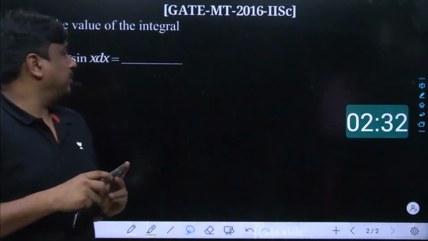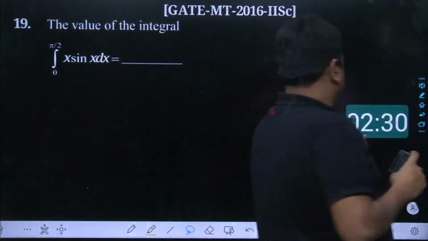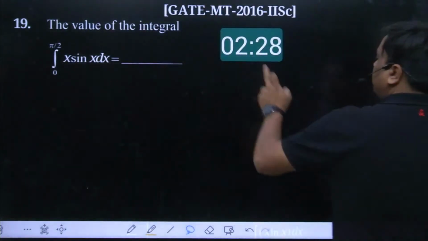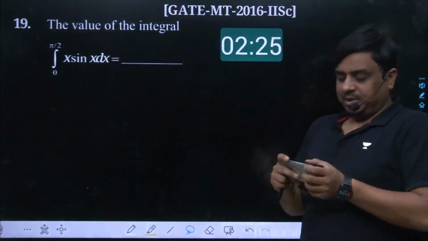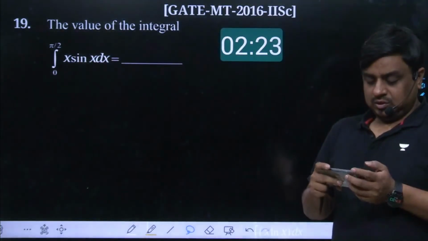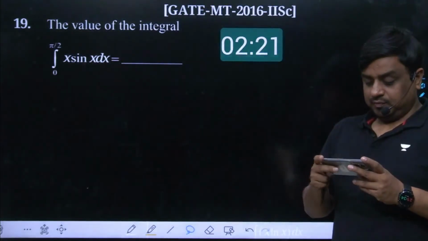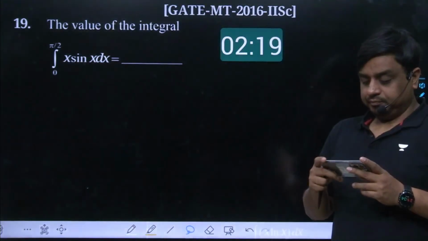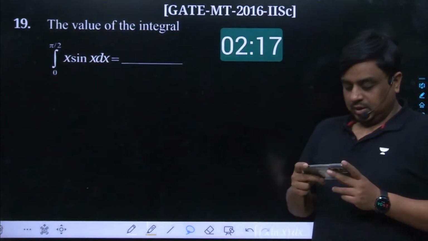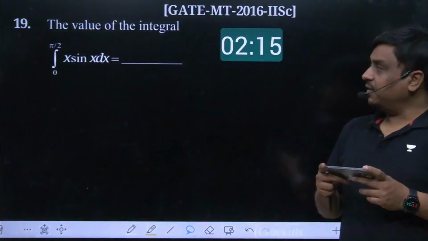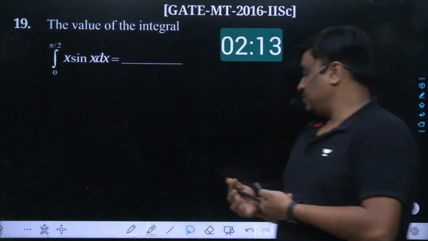So read it carefully. Let me come to this side. Read it carefully and tell me what would have been the best most answer. What would have been the best most answer for this given question? I want the input from each one of you. Read it carefully and tell me what could have been the best most answer.